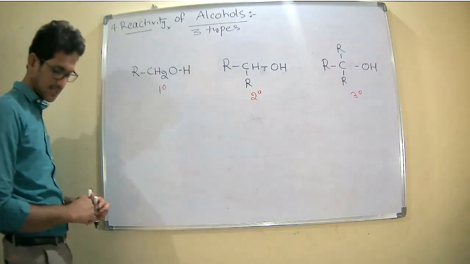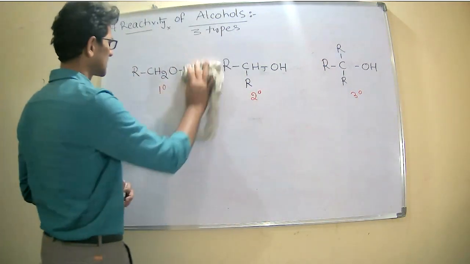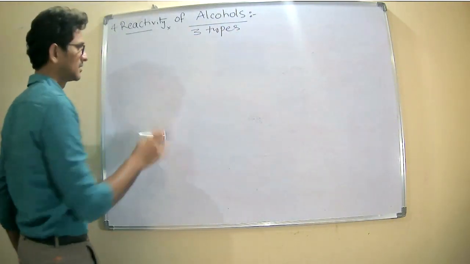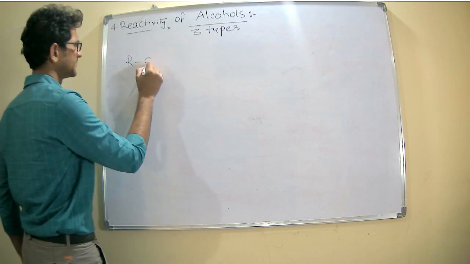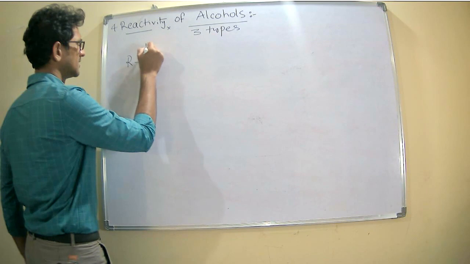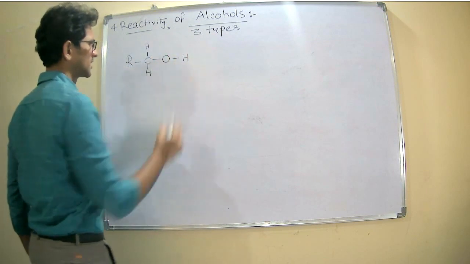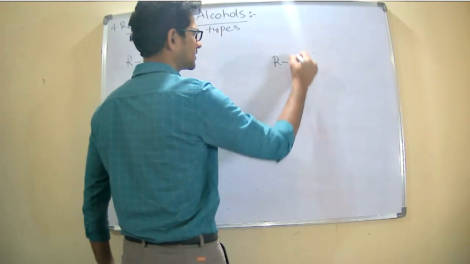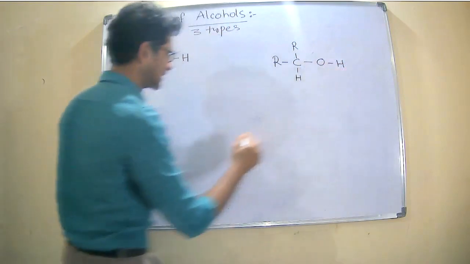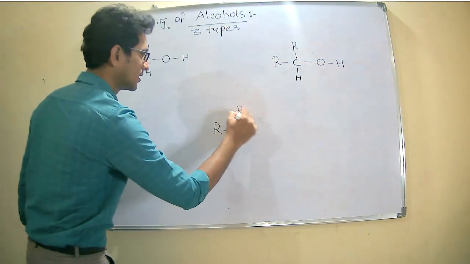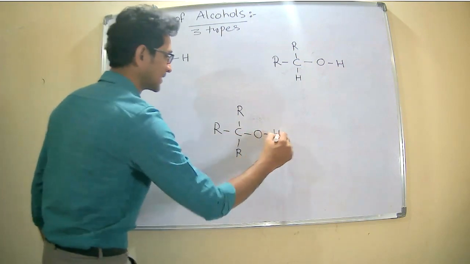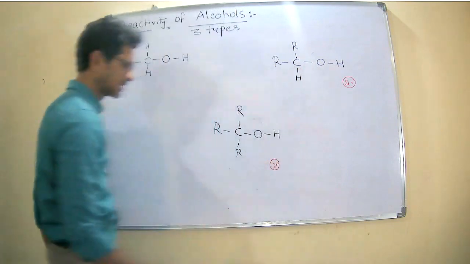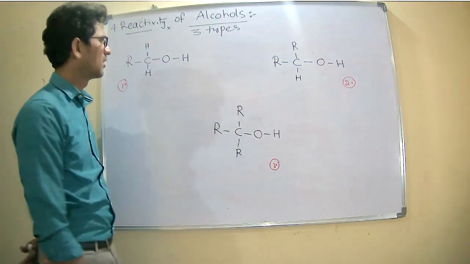For that purpose, I will write the structures in detail. RCH2OH primary, then R2CHOH secondary, R3COH tertiary. Now see, first coming to the primary alcohol.